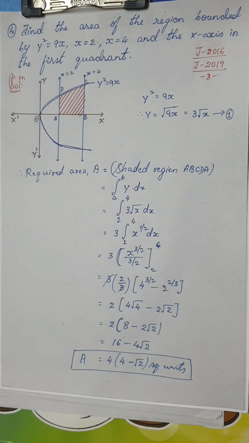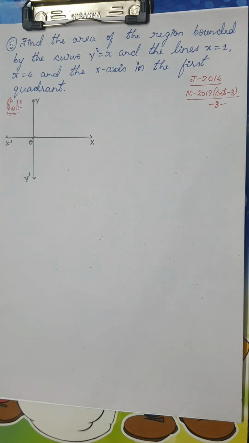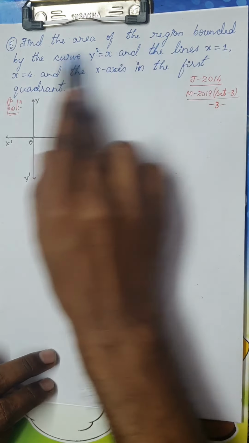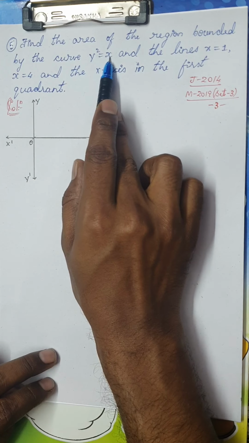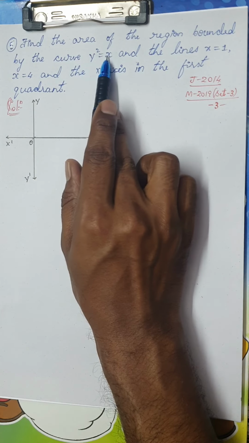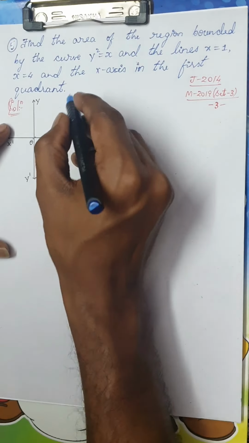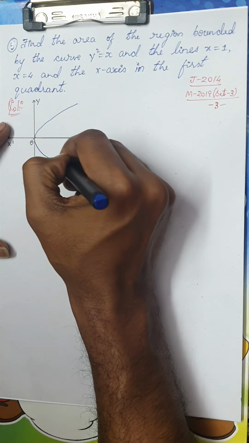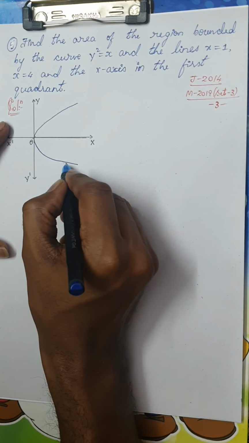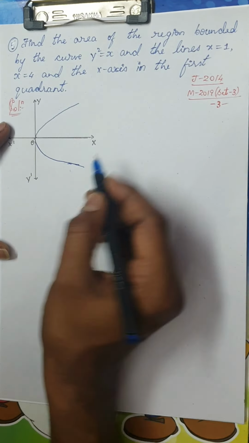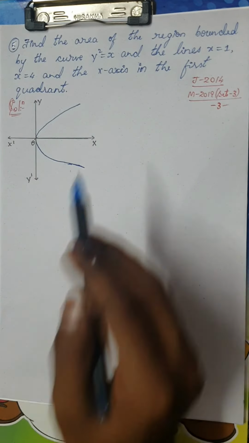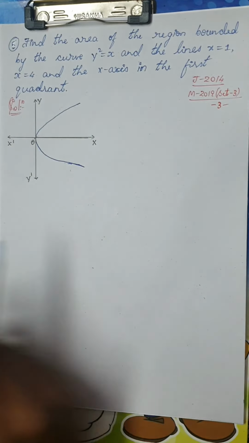Okay, dear students, we are moving on to the next question. The next question we have is, find the area of the region bounded by the curve y square is equal to x. Again, you can see square is for y, so the curve would be a parabola which is facing right. Okay, so parabola facing right, and the lines x is equal to 1.